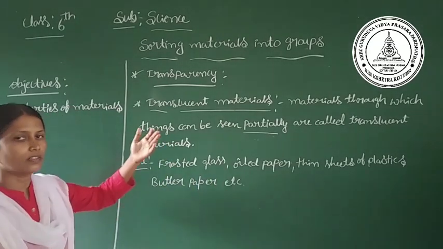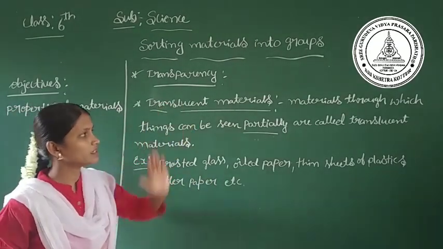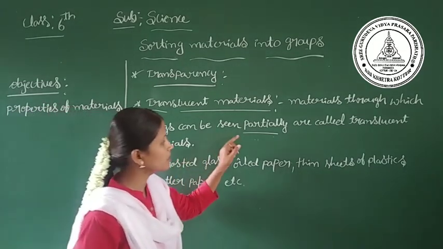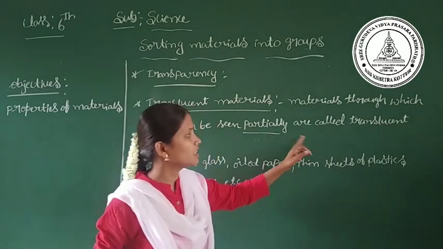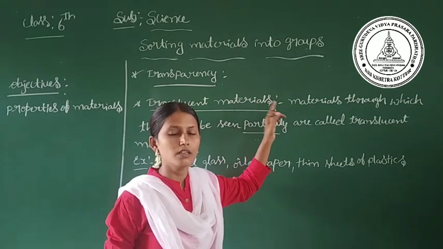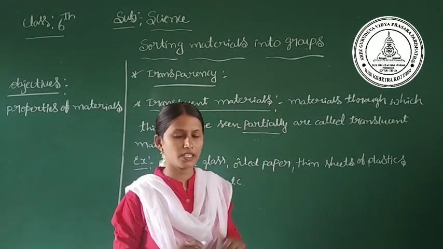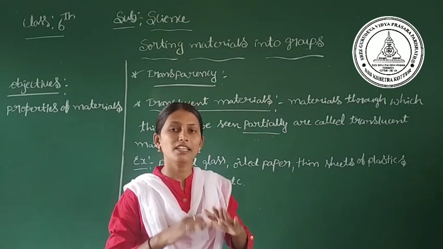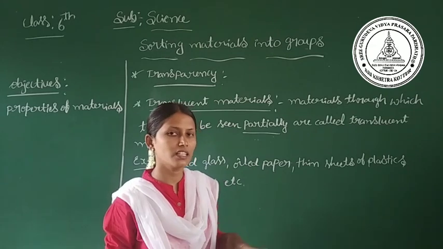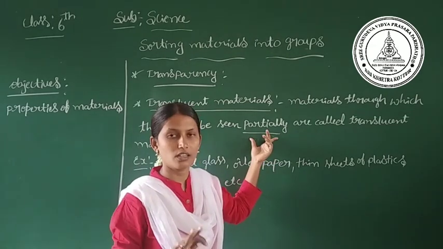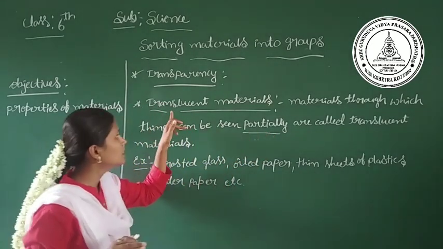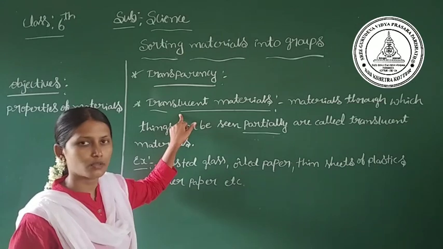Next, the next type of material is translucent material. Translucent materials are materials through which things can be seen partially. So this type of material we call translucent material. Through translucent material we are able to see things, but they cannot be seen very clearly. Partially but not completely, not clearly, they are visible. So these types of objects we call translucent materials or translucent objects.